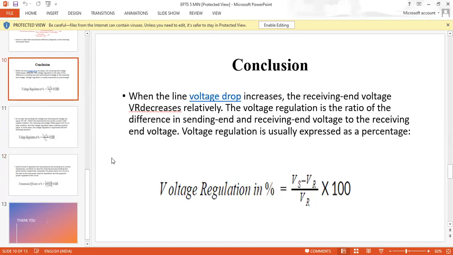At last, the conclusion, which we discussed before, is that when the line voltage drop increases, the receiving end voltage VR decreases relatively. The voltage regulation is the ratio of the difference in sending end and receiving end voltage to the receiving end voltage. Voltage regulation is usually expressed as a percentage.